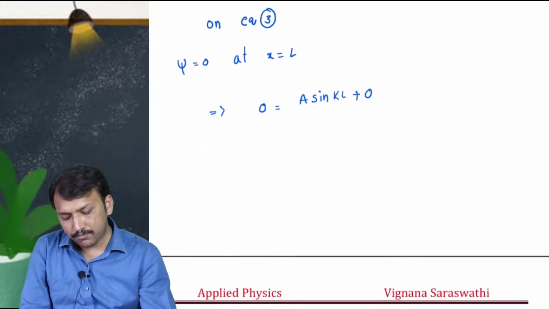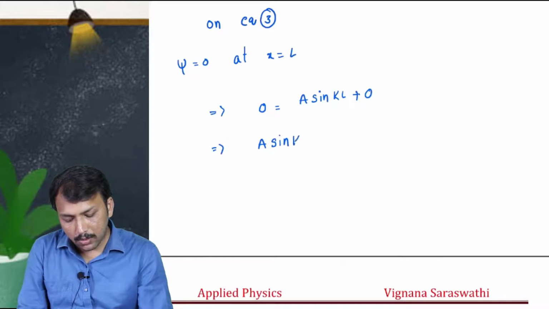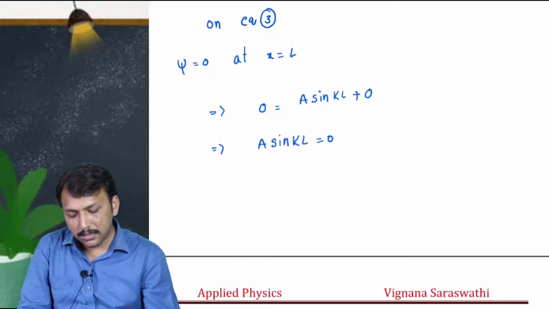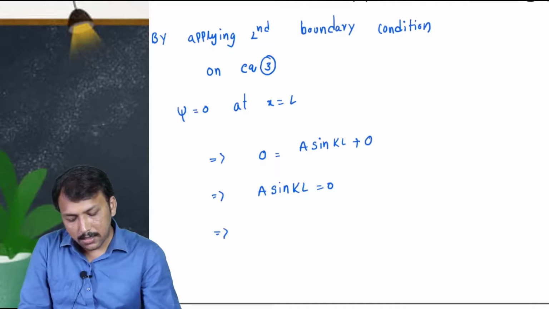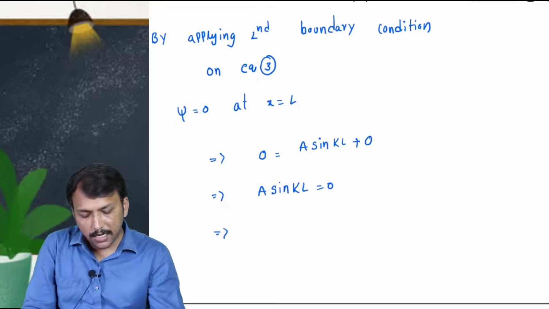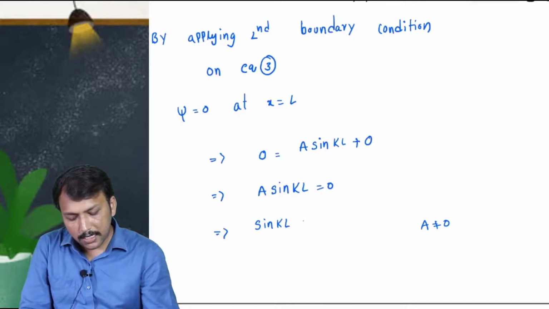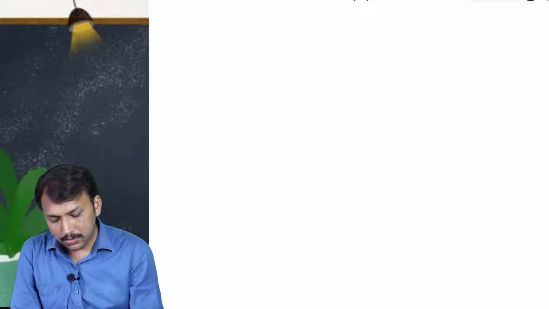So you will get a sin kL is equal to 0. From this, a is an arbitrary constant, so we cannot take it as 0, so a is not equal to 0. So obviously sin kL is equal to 0.